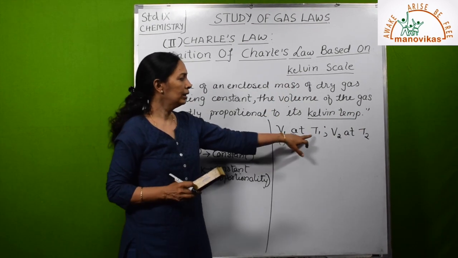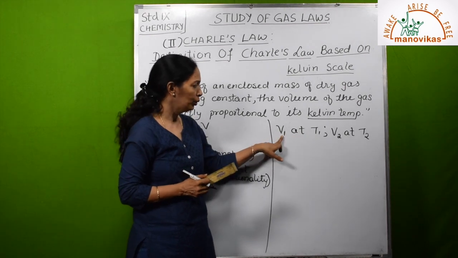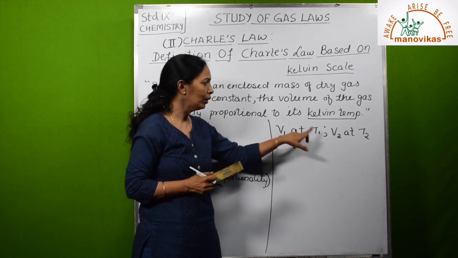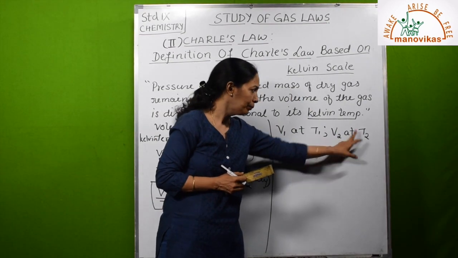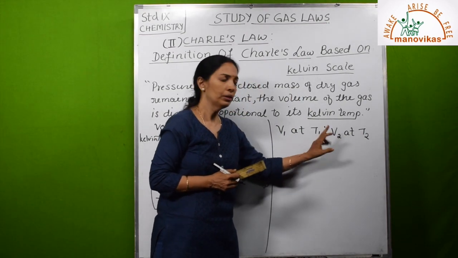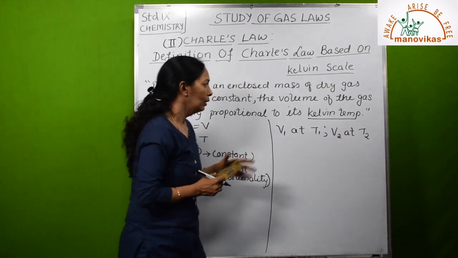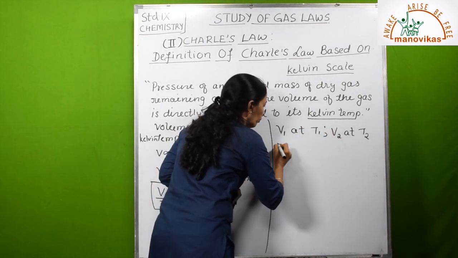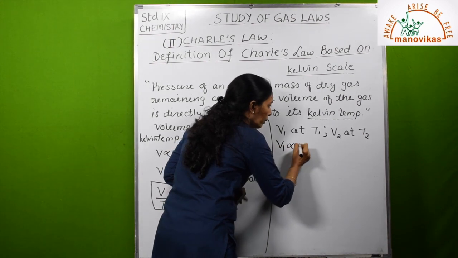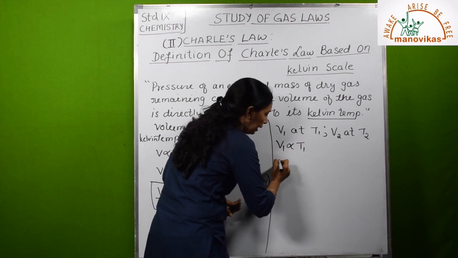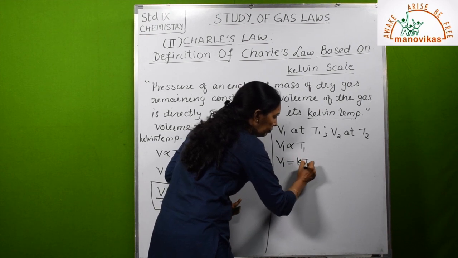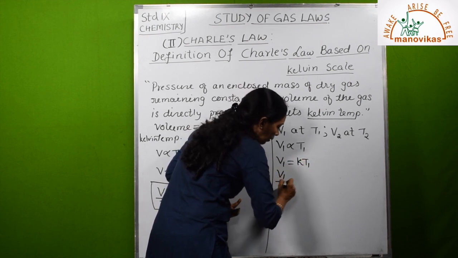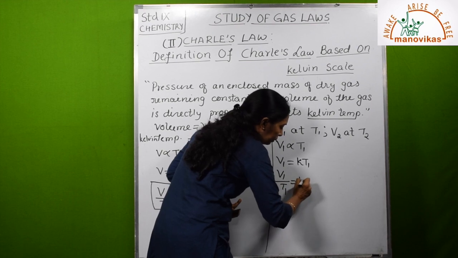So initially when the temperature was T1, the volume was V1. So initial volume, initial temperature. When the temperature goes to T2, the final temperature, then the volume becomes V2. Then let us apply the law and see. So V1 is proportional to T1, which can be written as V1 is equal to KT1, or V1 upon T1 is equal to K.